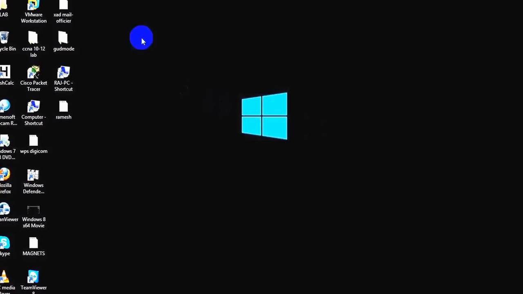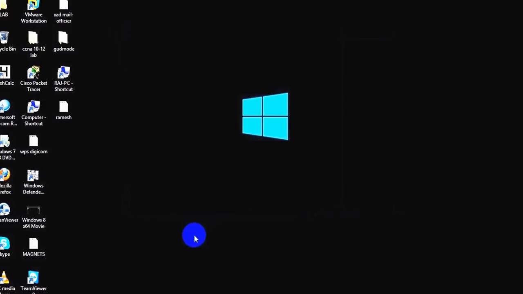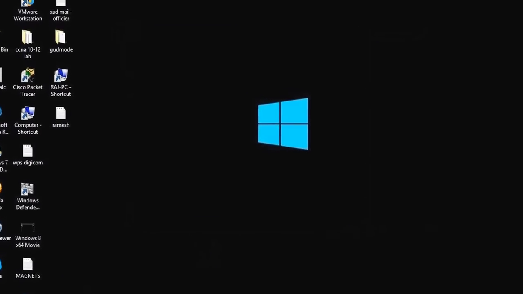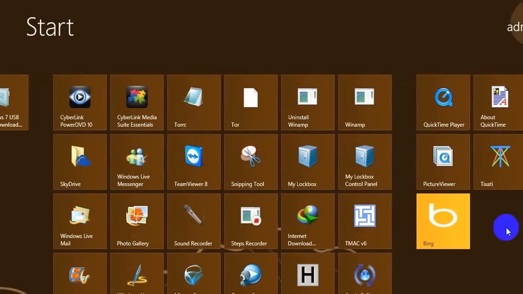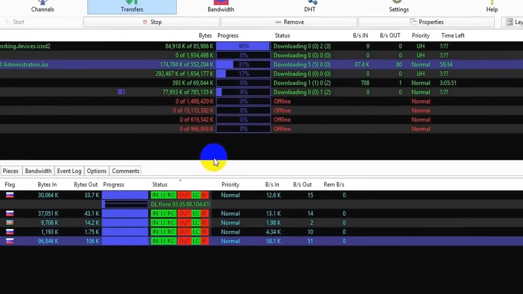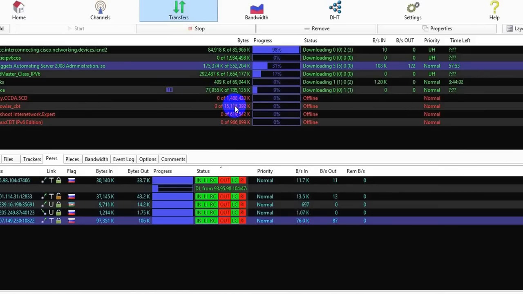Okay, let's begin the Tixati high speed configuration. I have Windows 8. Where is my Tixati here? I open Tixati. It is Tixati home. It is transfer. Okay, first of all we have to go to settings.